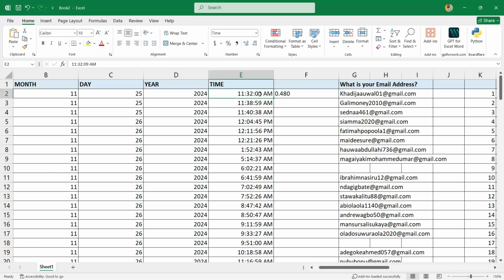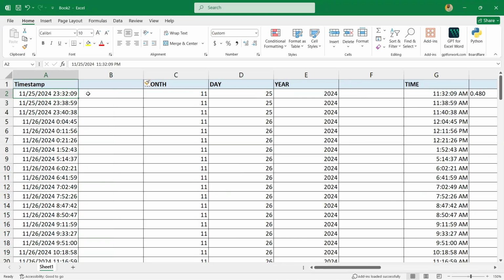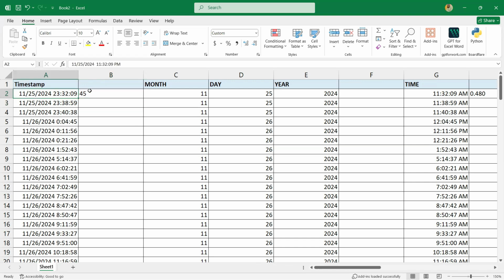Let me convert this one. Then here is the main data and the timestamp. Let me use this data that is usage. Okay, let me not use custom code. So now I want to extract the first two characters in this list. So all I will say is equals to left like this. We'll say two. So you see, it gave me 45. How could this be possible? 45 is not supposed to be for the general.